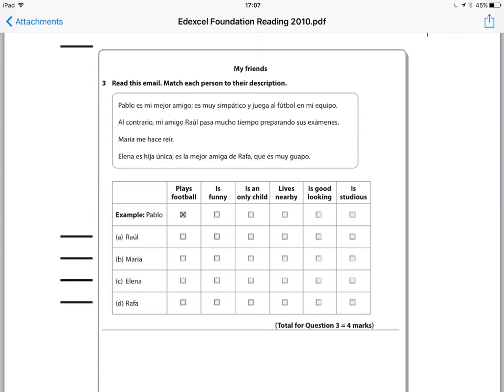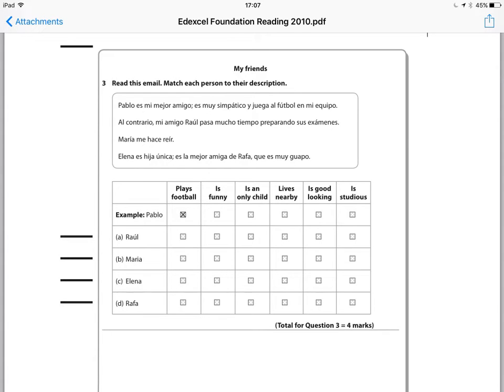Question 3 is one of the overlap questions. So this question can be found on both foundation and higher level. And here we're dealing not just with single words, but with a longer text. As with every question on the foundation level, this question is worth 4 marks. That means you are required to give 4 answers.